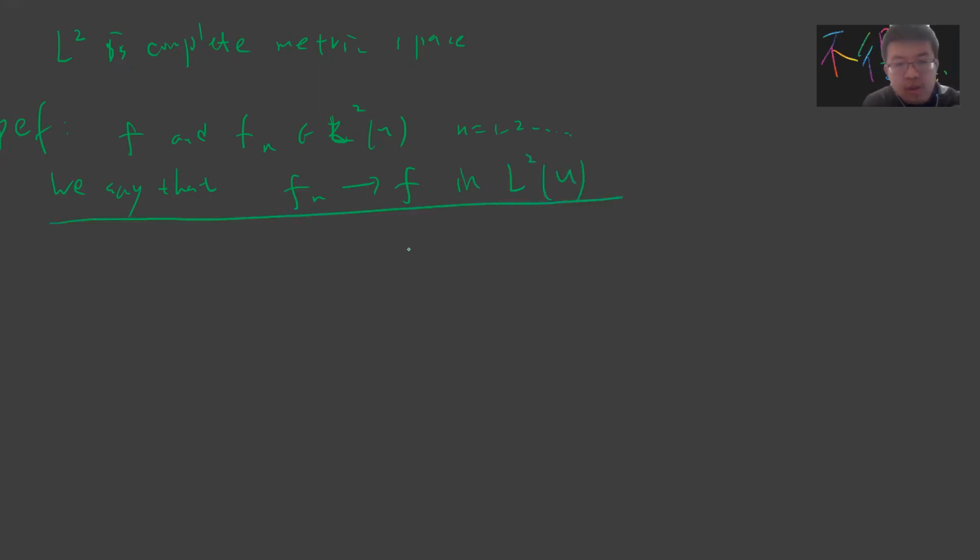We say that f_n converges to f, not pointwise, but in L2, if the norm of f_n minus f goes to 0. Remember the norm of f is defined through the integral of f squared d mu. And we say f_n is Cauchy.